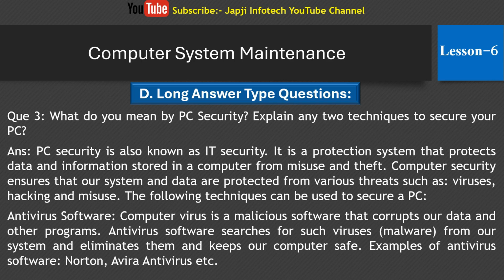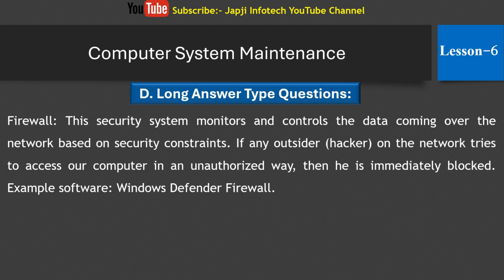The first one is antivirus software. A computer virus is malicious software that corrupts our data and other programs. Antivirus software searches for such viruses or malware in our system, eliminates them and keeps our computer safe. Examples of antivirus software are Norton, Avira Antivirus, etc. And the second one is firewall.